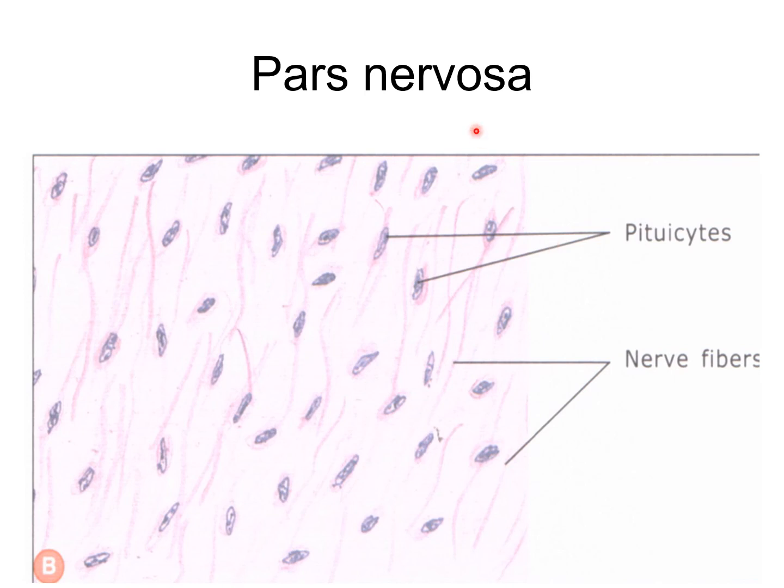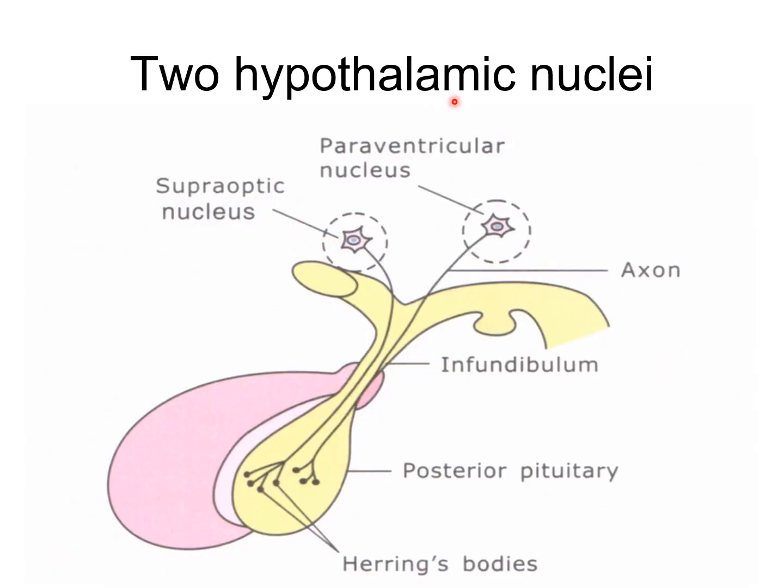So here you can see the nucleus of the pituicyte. These are the nerve cells, and here there are fibers. The name given is nerve fibers. Now two hypothalamic nuclei: one is the supraoptic nucleus and another is the paraventricular nucleus. The hypophysis is divided into the pars nervosa and the adenohypophysis. So here there is the posterior part or the pars nervosa. You see this pars nervosa, here is the posterior pituitary.